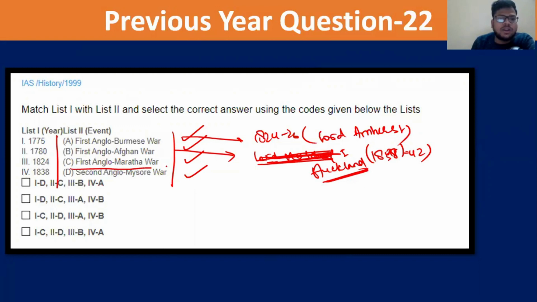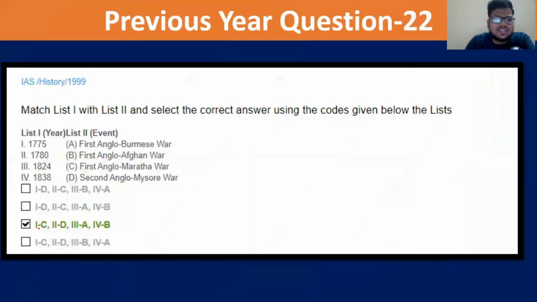Then you have the first Anglo-Maratha War that happened in 1780, and the second Anglo-Mysore War also happened in the times of Warren Hastings, in 1775. So what will be the answer? Very easy question. The first Anglo-Burmese War is 1824, so third, A. You eliminate this, you eliminate this, you are left with this. Fourth, B. So the second Anglo-Afghan War, then one, D or C. So 1775, first Anglo-Maratha War or first Anglo-Mysore War. It's a very easy answer: the first Anglo-Maratha War started in 1775.